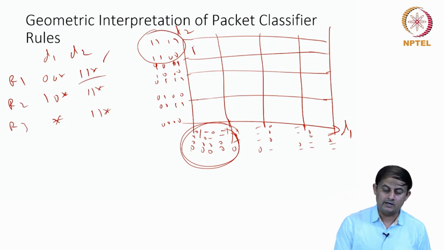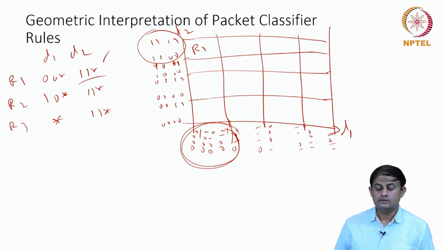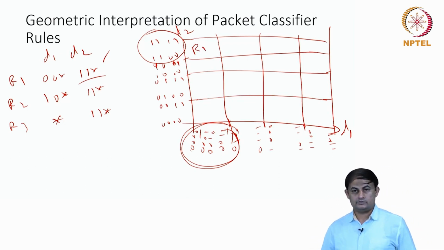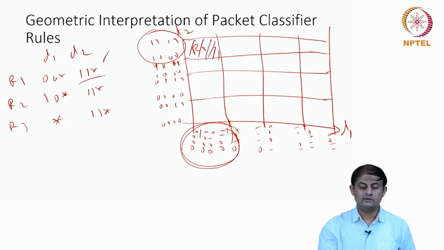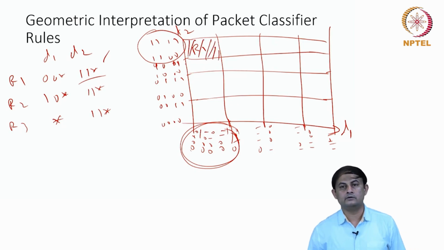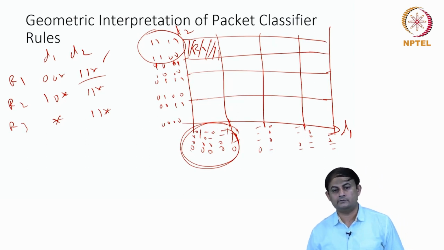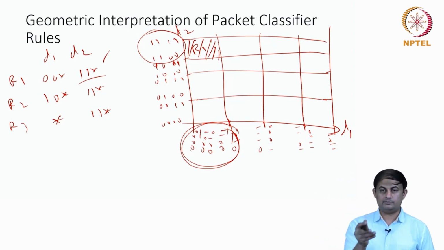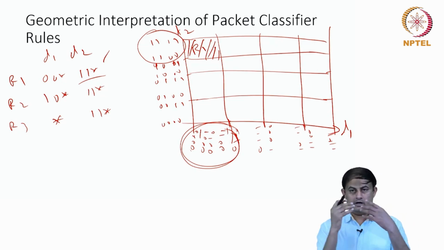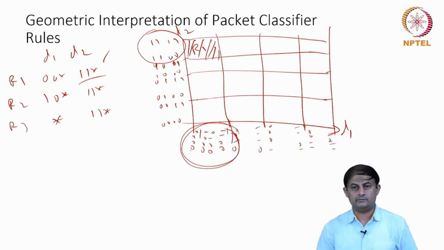So I am going to mark this region as the region for the rule R1. If the point falls in this particular box in the two-dimensional space, then I am going to classify it with the rule R1. This is the place where R1's rule is applicable for that particular packet.